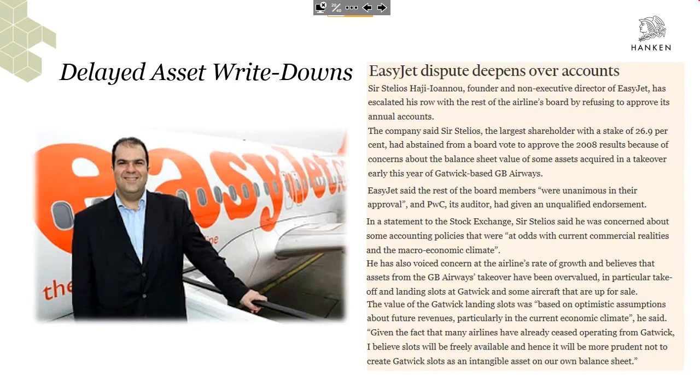In a statement to the stock exchange, Sir Stelios said that he was concerned about some accounting policies in this M&A transaction. He said basically that the assets from this takeover have been overvalued, especially takeoff and landing slots at this Gatwick airport and some aircraft as well.